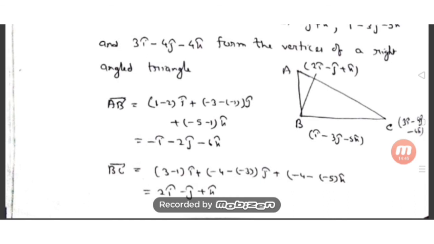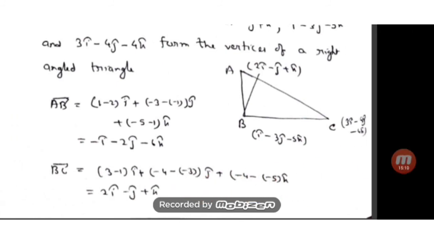Similarly we have calculated BC bar. What is BC bar? Position vector of C minus position vector of B, which is (3 minus 1) i cap plus (minus 4 minus 3) j cap plus (minus 4 minus 5) k cap, which on calculation is 2 i cap, minus, this is plus 3, so minus j cap, and this plus 1 minus 4, 5 minus 4, is plus 1 k cap. BC is obtained. Now let us get AC.